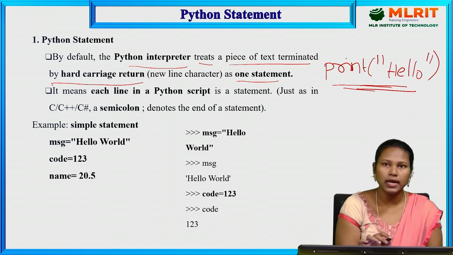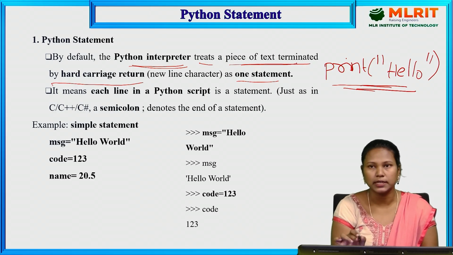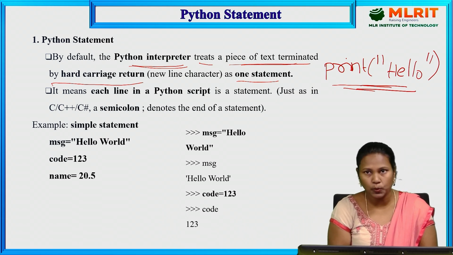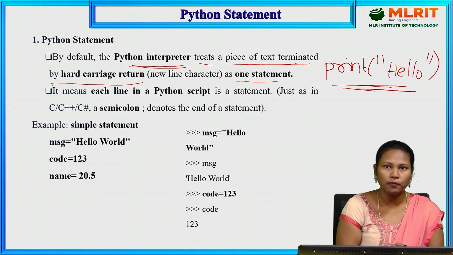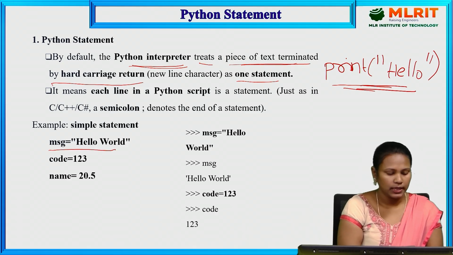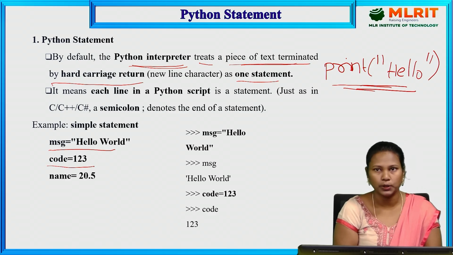So the Python interpreter treats a piece of text terminated by a hard carriage return as a statement. That means after writing one particular text, we enter a new line, and the first line we call a statement. Some examples: message is equal to hello world. The next line is code equal to 123. Next, name is equal to 20.5.